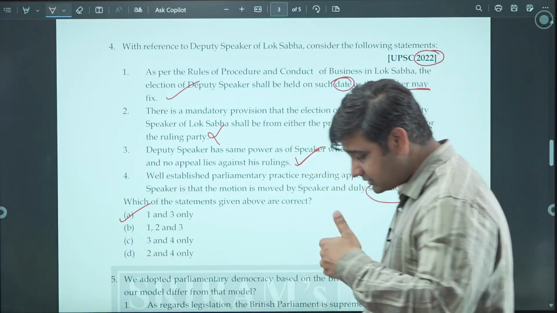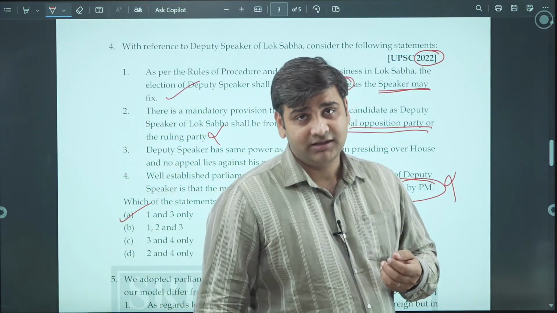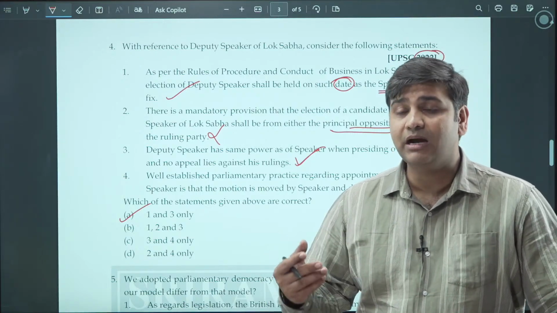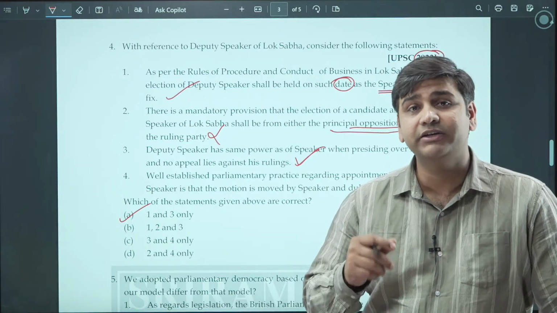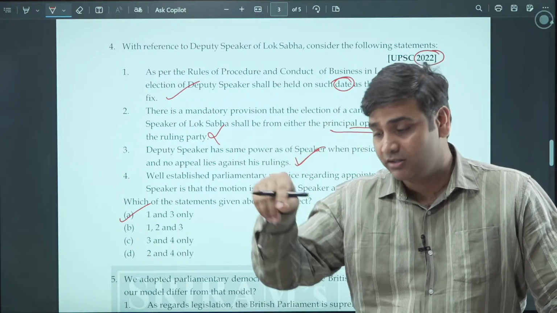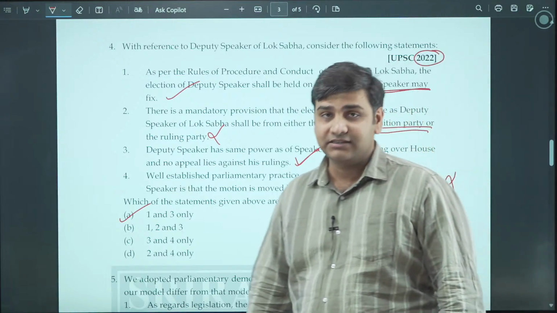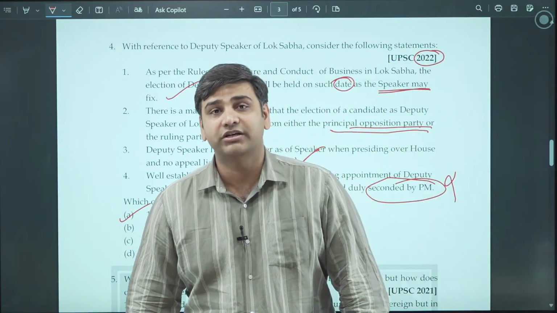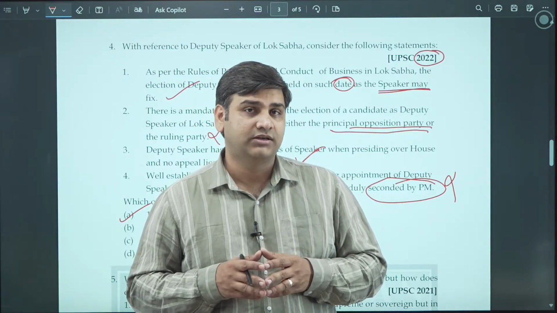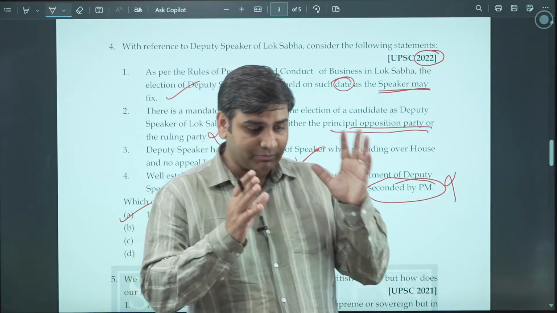So I was saying that when the new Lok Sabha is elected, the speaker of the previous Lok Sabha is there, and then the new assembly appoints a pro tem speaker. Now it is the duty of the pro tem speaker to help in the election of the speaker of the new Lok Sabha. And the moment the speaker of the new Lok Sabha is elected, the pro tem speaker leaves the chair. Usually the pro tem speaker is the senior most person of the house. This has been the convention in India for a long time.